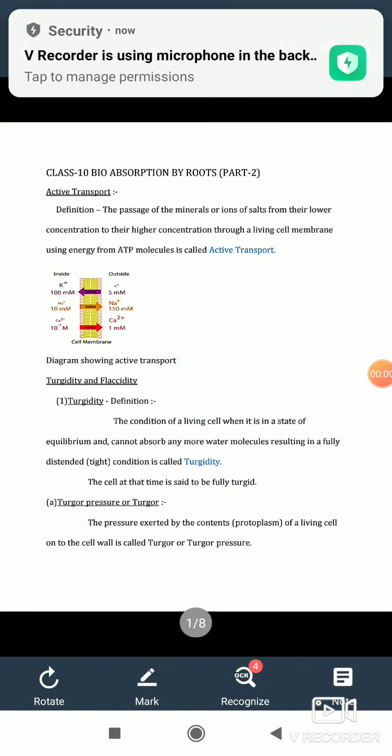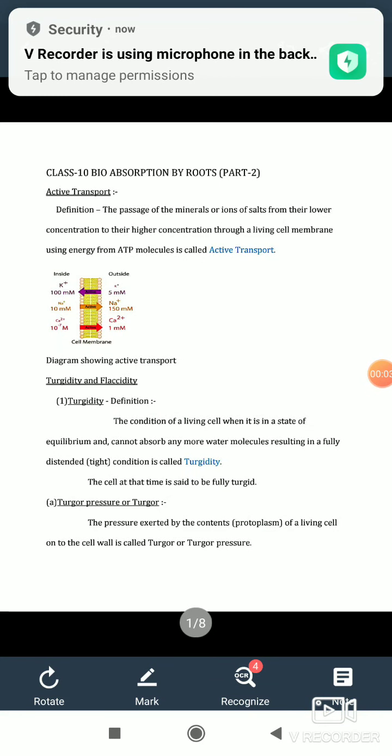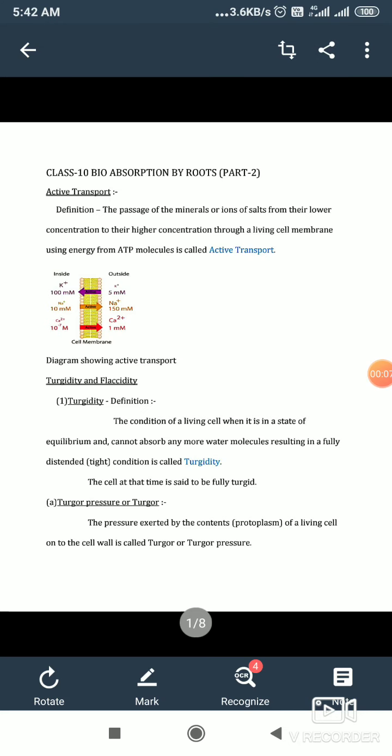Friends, hope that you have already studied absorption by roots part 1 in the study material that I have given. Now today I am continuing with absorption by roots part 2. In part 2 we will continue our study with this. The first thing that we will discuss is active transport.